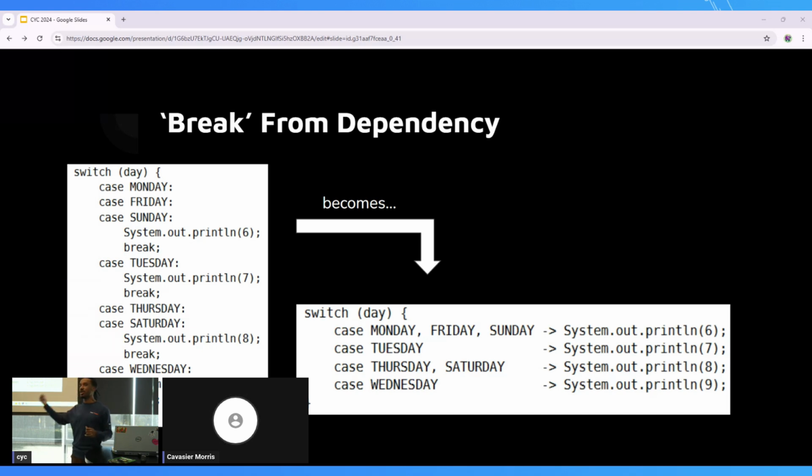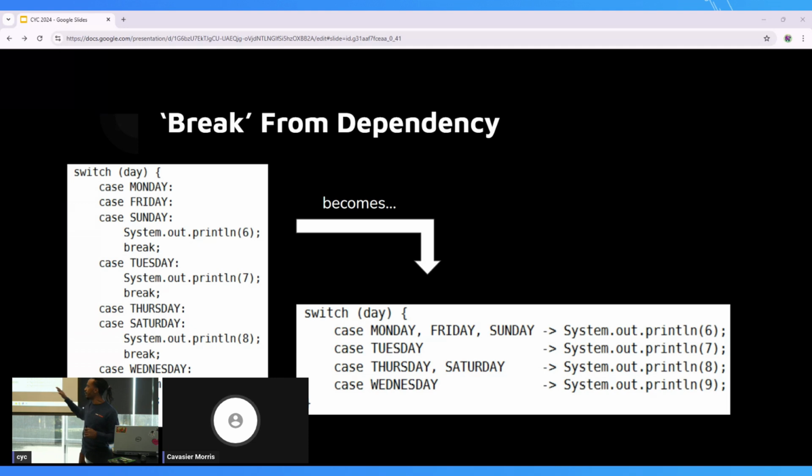Sometimes you just want to return a value, right? At least that's what pattern matching does. But the first step was to make that control flow more succinct. Instead of the fall-through of Monday, Friday, Sunday, you return a 6, you would use this arrow label, which is new with the switch expression, and then you just print it.